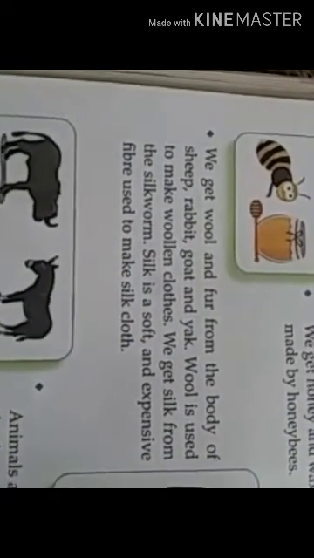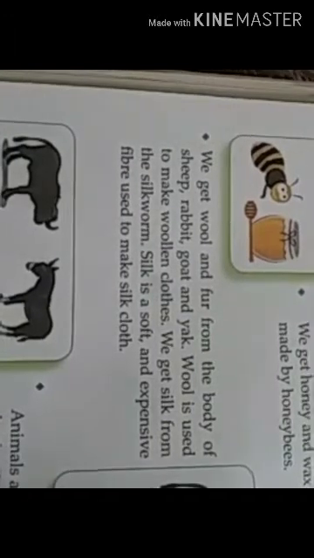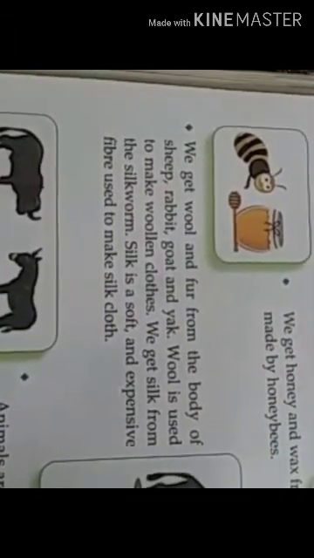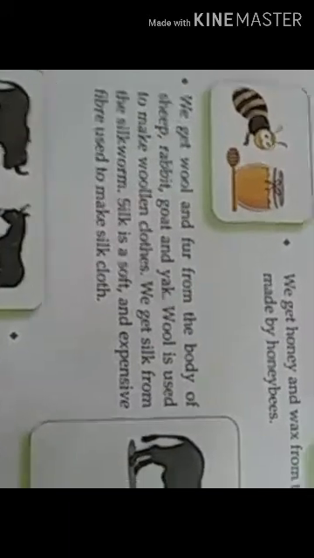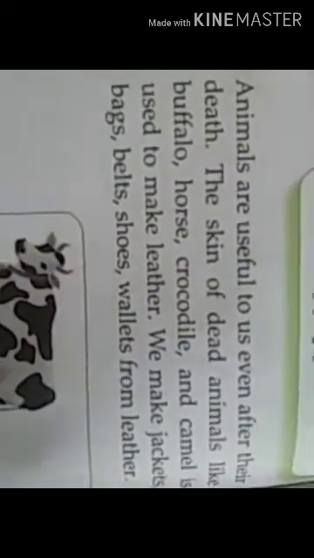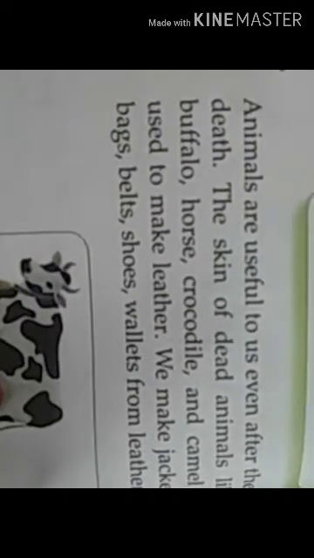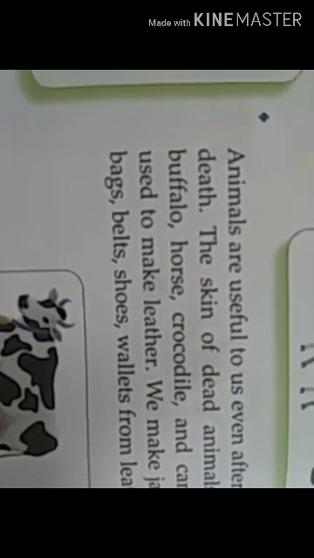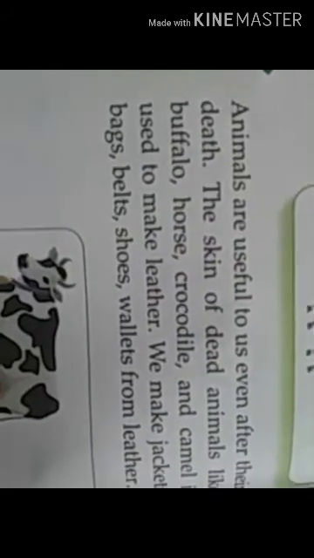We get silk from the silkworms. From where do we get silk? From the silkworm. In your previous chapter of clothes, you have learned all these things thoroughly. Silk is a soft and expensive fiber used to make silk clothes. Now, animals are useful to us even after their death. See how the animals are useful to us. After their death also, they are useful to us.